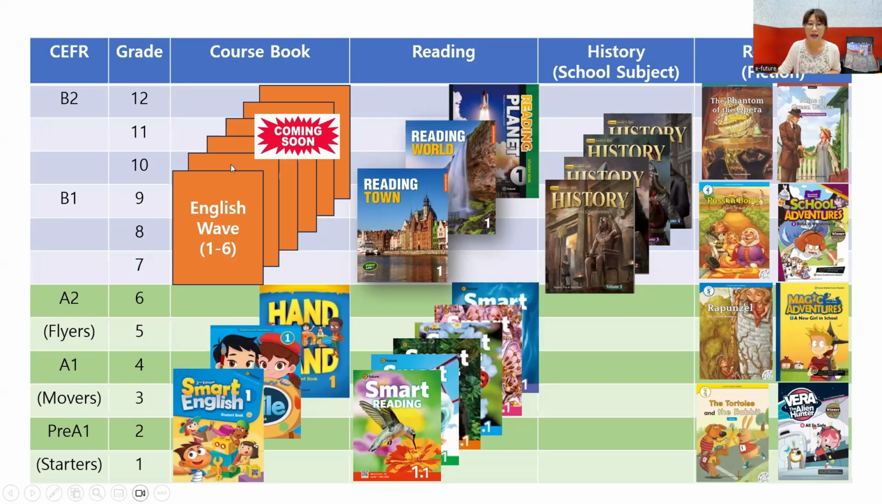And our secondary course book is coming soon, right? English Wave. And if you decide to use our secondary course book, then you can use Reading Town, World, Planet, or Hands-on History together with our secondary course book. And we also have graded readers, fiction readers, right, from the starters level to B2 level.